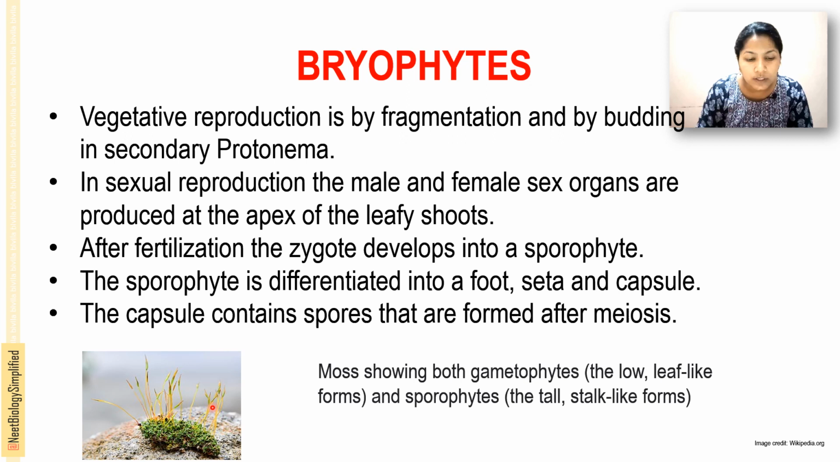Here in this picture, you can see a moss showing both generations. The lower part, the leaf-like form, the greener part, is called the gametophyte, and the slender, erect, tall stalk-like form is called the sporophyte. From here, there is a capsule. Inside the capsule, haploid spores are formed after meiosis, and they are released to the environment.